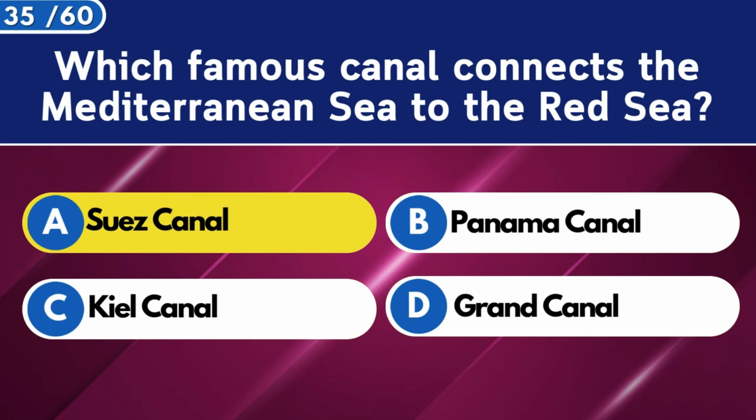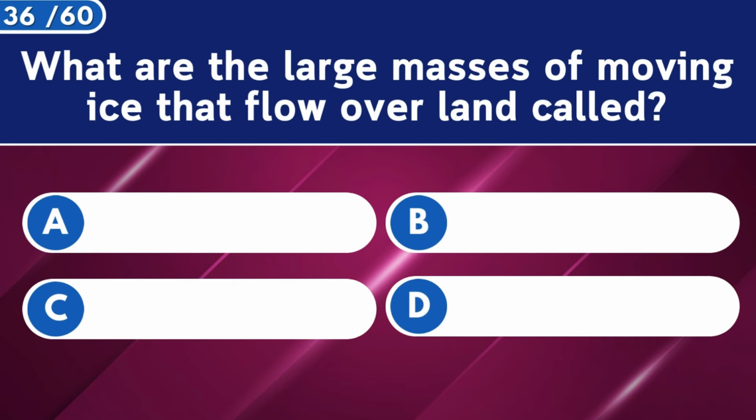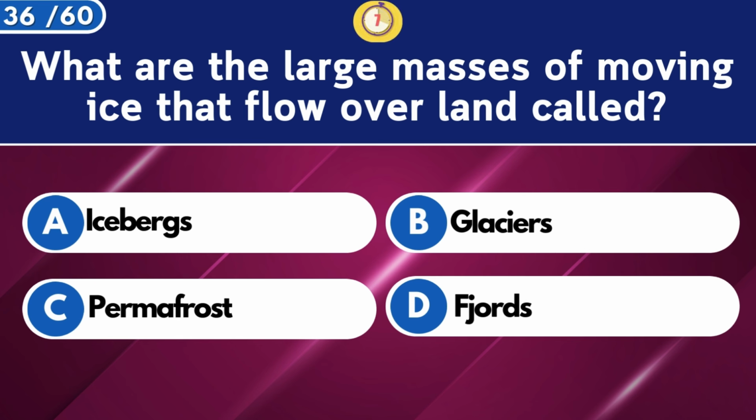Suez Canal. What are the large masses of moving ice that flow over land called? Glaciers.